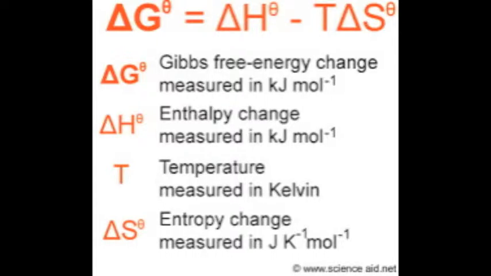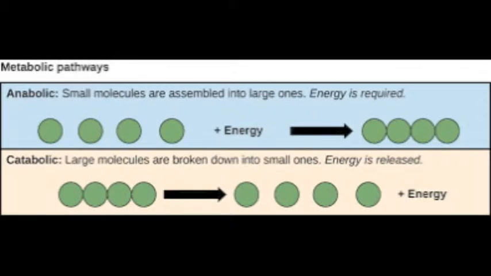The equation for Gibbs free energy is available energy equals the total energy changed minus the temperature times the energy lost to entropy. Cells are continuously recycling products into other reactions. An anabolic process is when smaller molecules make a complex molecule through non-spontaneous reactions. A catabolic process is when sugars are broken down, giving off energy, making it a spontaneous reaction. These two processes work together within the human's metabolism.